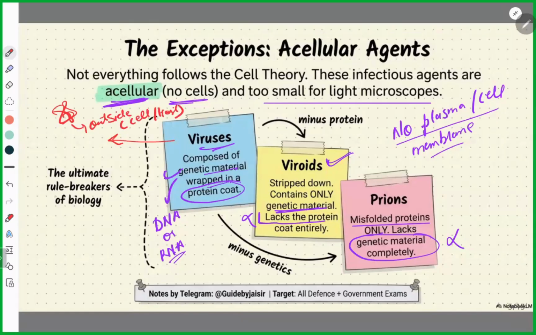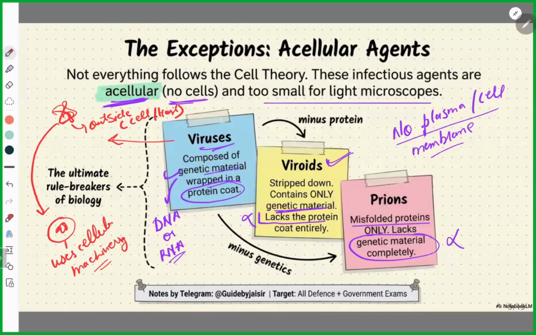And whenever it enters any cell, it hijacks the nucleus and uses cellular machinery.